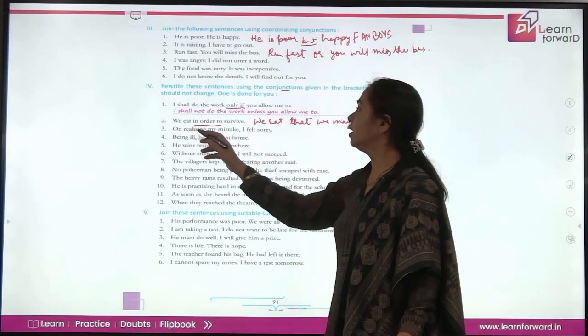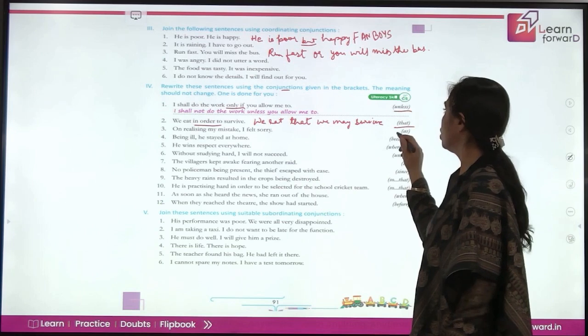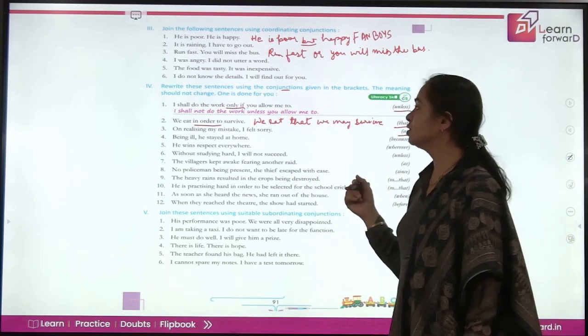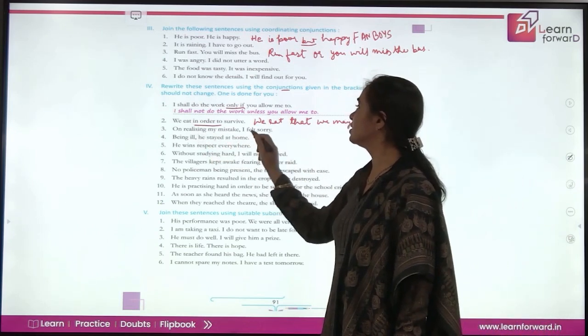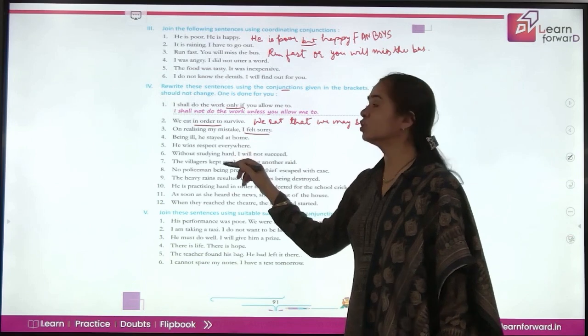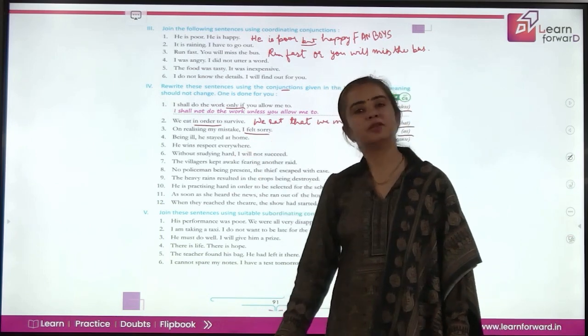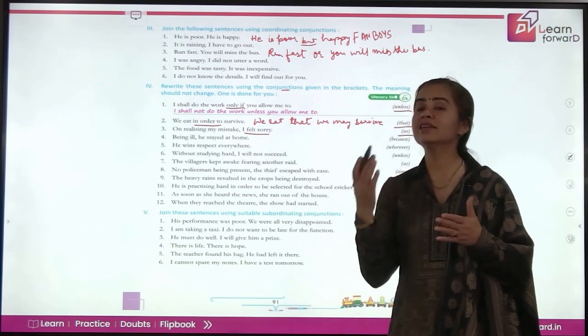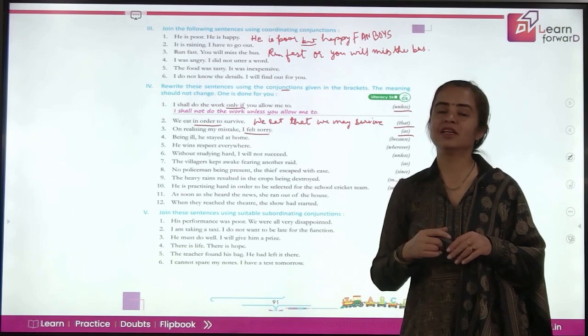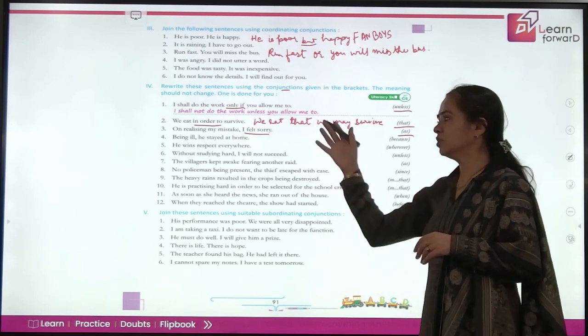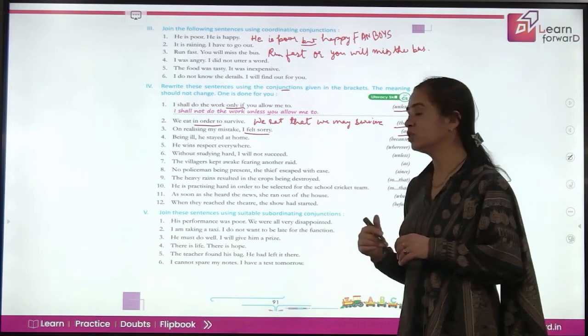Next, on realizing my mistake, I felt sorry as. Now you have to say as. That means we can start from here. I felt sorry as I realized my mistake. Again, there is a change in the sentence formation. So just try doing the rest of the sentences yourselves.